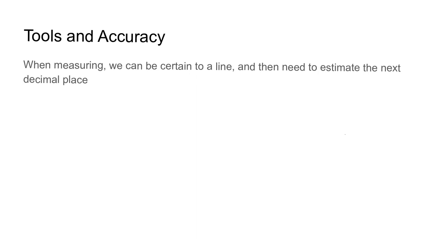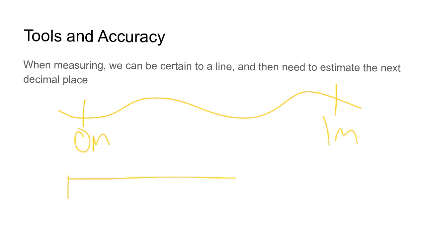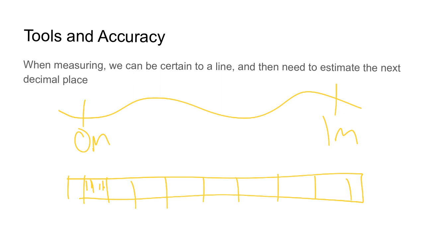So we can choose tools that are going to give us the best shot at making precise and accurate measurements. It's the same thing if I were trying to measure with a piece of string that had marks at 0 meters and 1 meter, as opposed to a meter stick that has markings all the way along it, breaking up all these little measurements and allowing me to be very precise. We're going to see that in the next example.